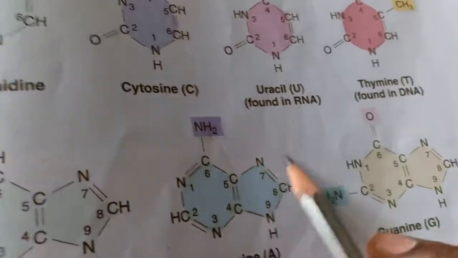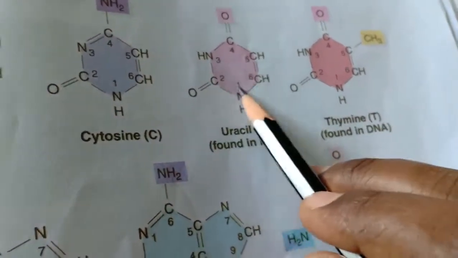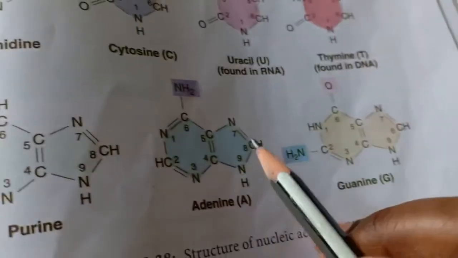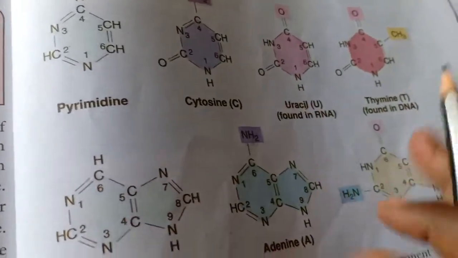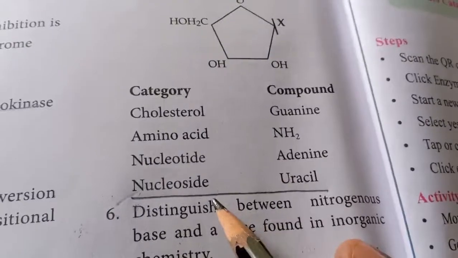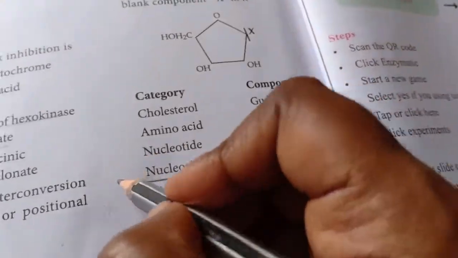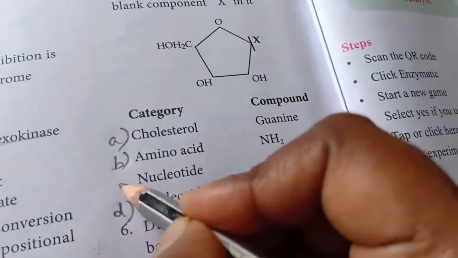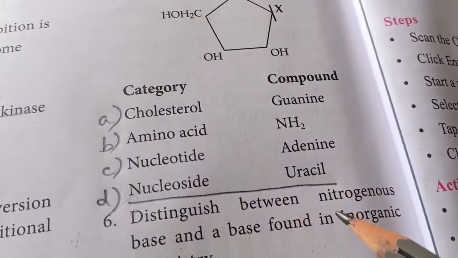In that, the uracil, if you see, you will have the structure here having the X. The uracil is the X. Maybe my explanation would not be clear, but the answer is the nucleoside uracil, option D.